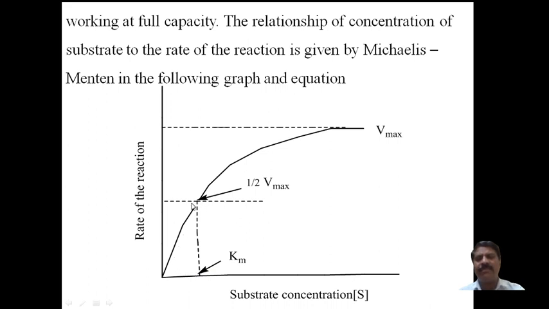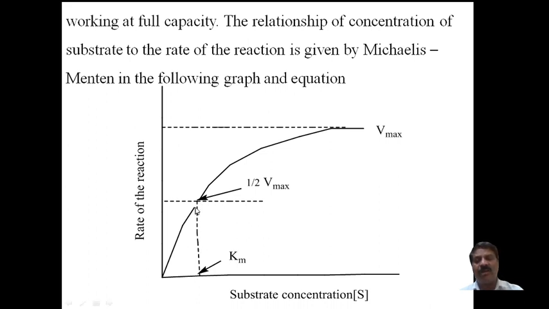At mid it becomes half. Then further, as the substrate concentration increases, it becomes saturated, and here the rate of the reaction is independent of the concentration of the substrate. Therefore, it becomes saturated. It becomes constant because there are no empty sites or active sites or centers on the enzymes, and therefore there is no interaction between the substrate molecules and enzyme molecules, and hence the rate of the reaction is independent.